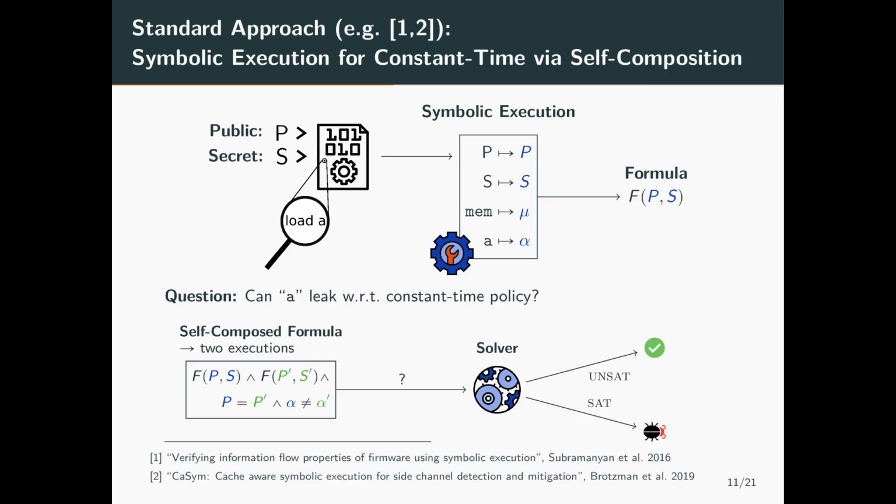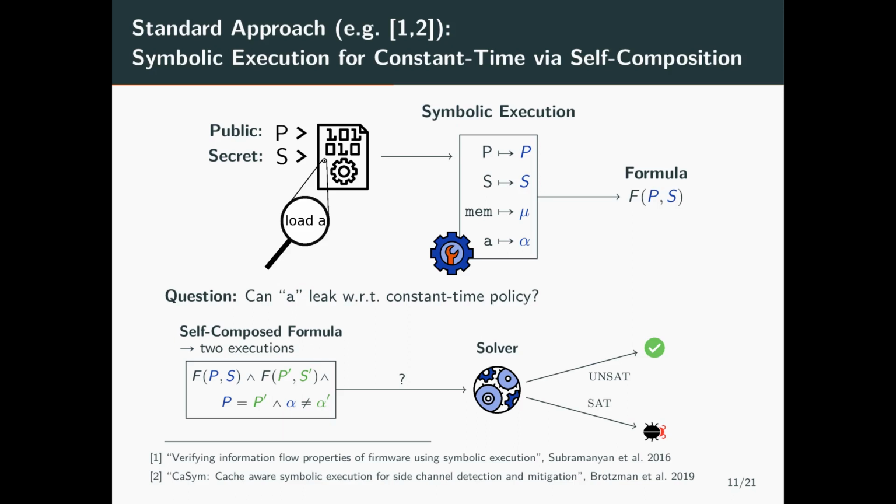We can do that by building a formula representing two executions of the program with self-composition. We take the current formula, duplicate it, rename all the variables, put the original formula and its copy together, add the precondition that the public inputs are equal, and finally ask, can alpha be different from alpha prime? This self-composed formula can be sent to an SMT solver.